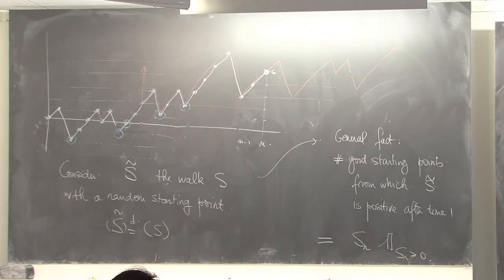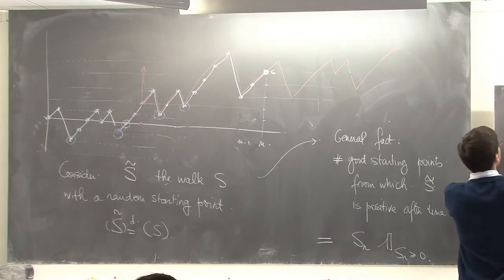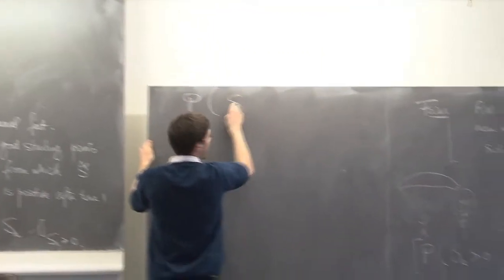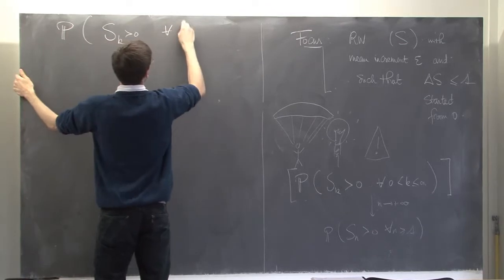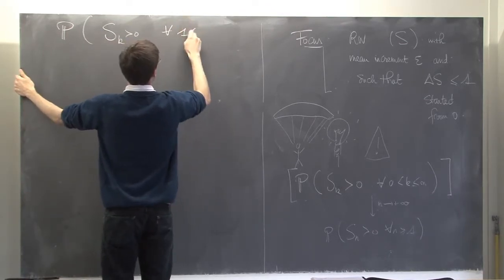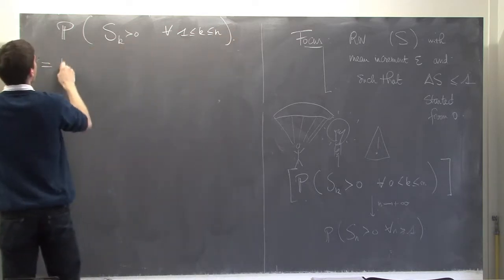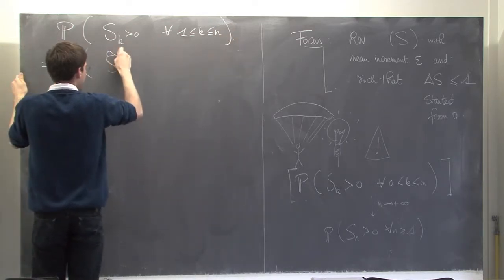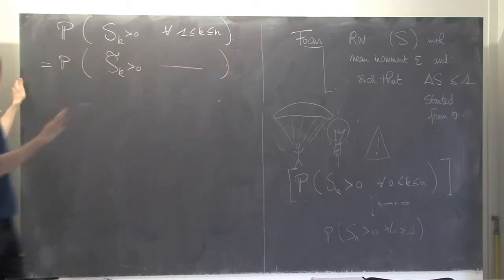Okay, but now we can use our parachute trick and say, what is the probability that my walk S stays positive for any k between 1 and n? Or I could say that's the probability that S tilde k stays positive, because they have the same law.